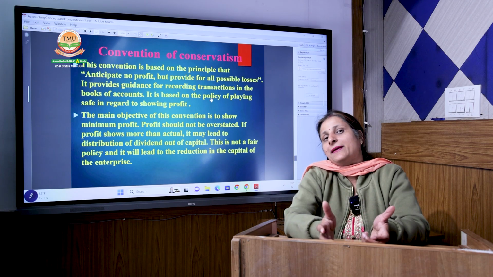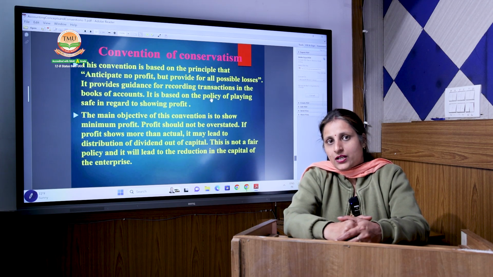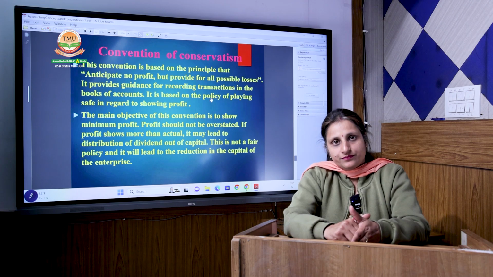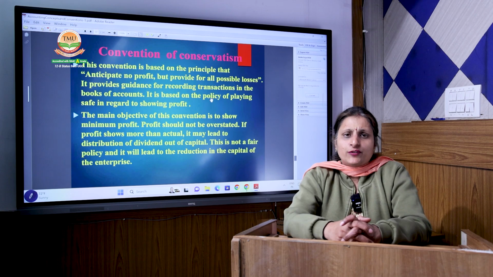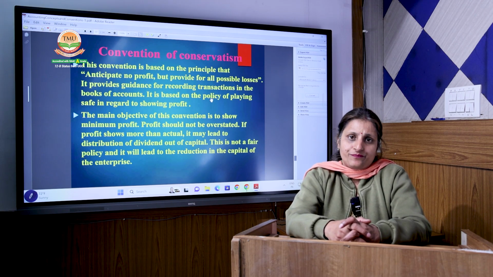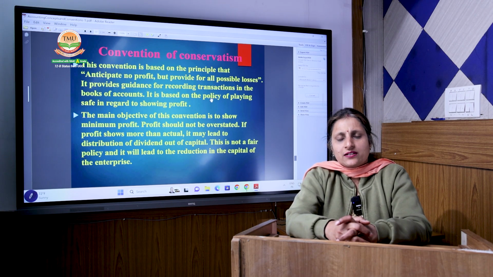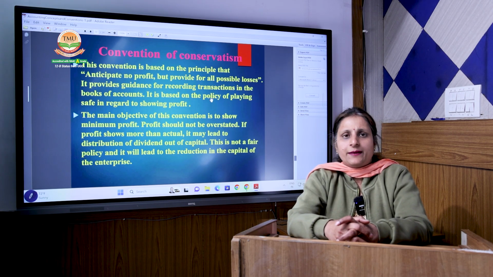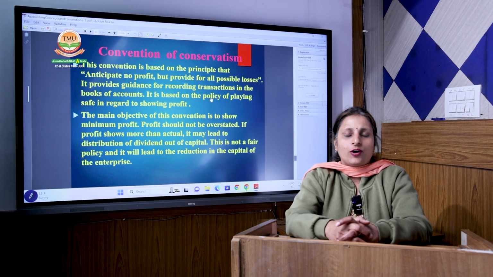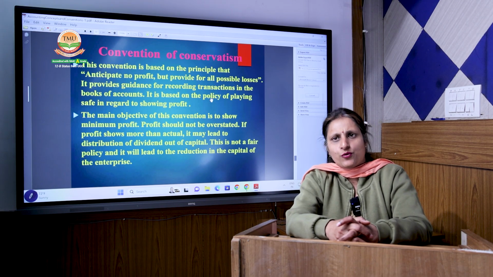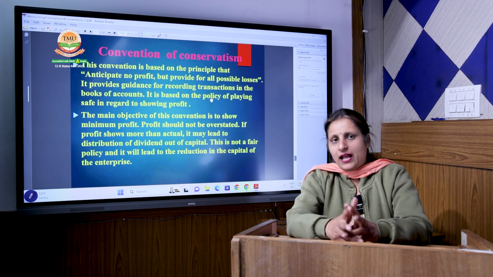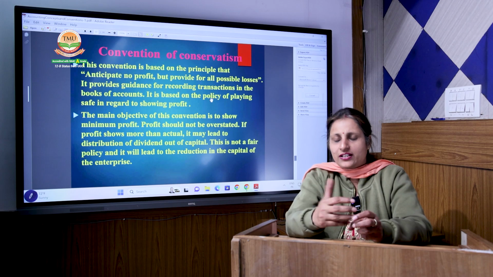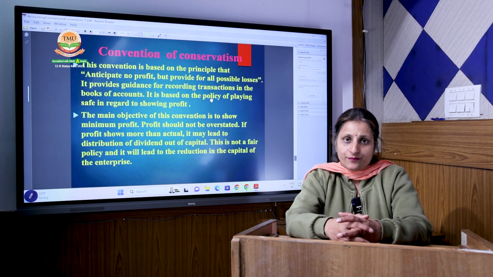Now, how does the company prepare itself for the losses? For example, I am anticipating that some of the debtors will not give me my payment back. If my debtors amount is rupees 10 lakh, and I am assuming that near about 10% of the debtors will be bad debts, and will not pay because of their accounting reports or any financial information that is floating in the market. I am assuming that this debtor will go bankrupt or become insolvent.